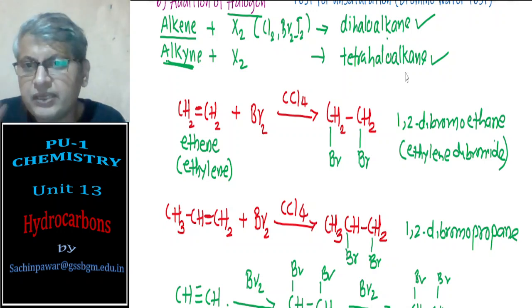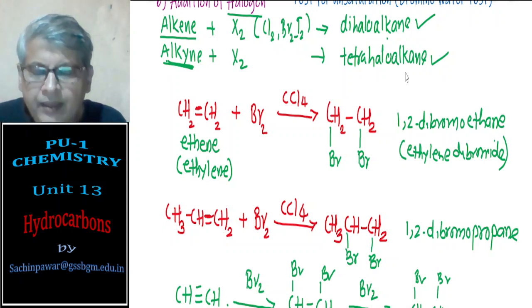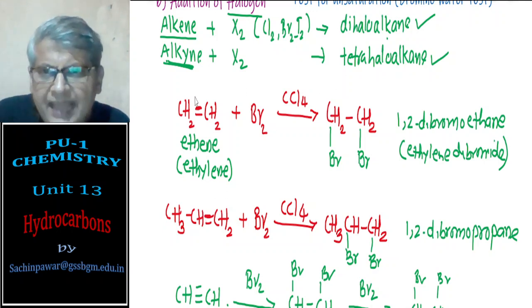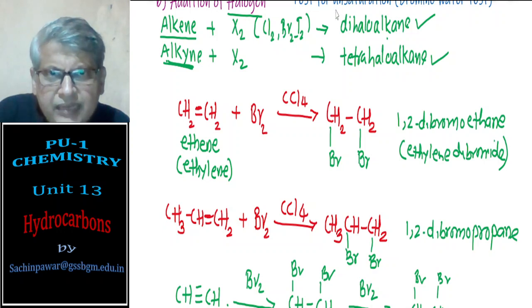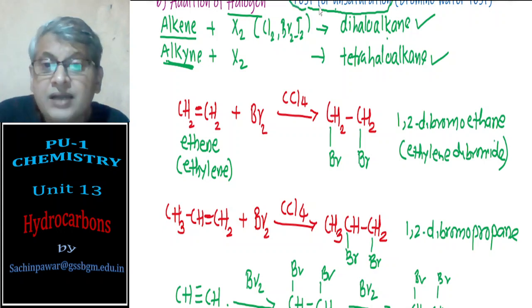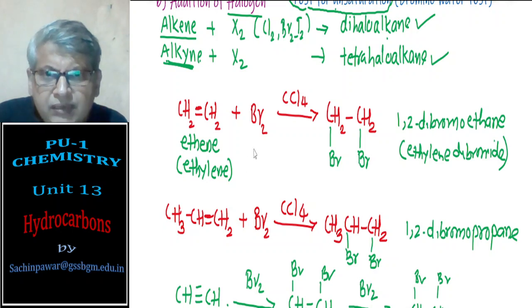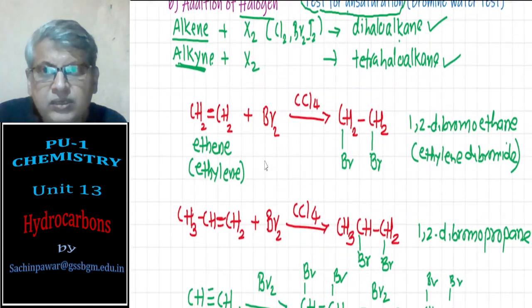Simply, it involves breaking of the pi bond. One interesting point is that this reaction can be used as a test for unsaturation. Here the bromine molecule is a brown colored substance.